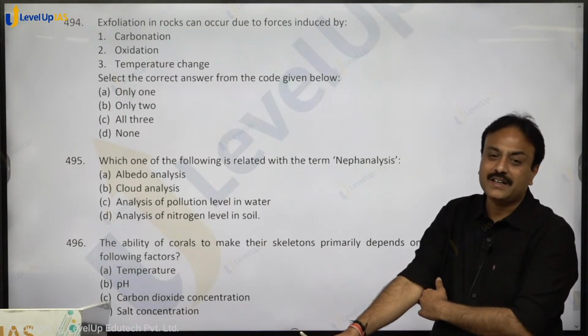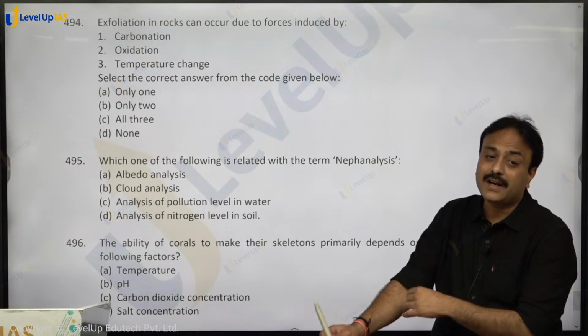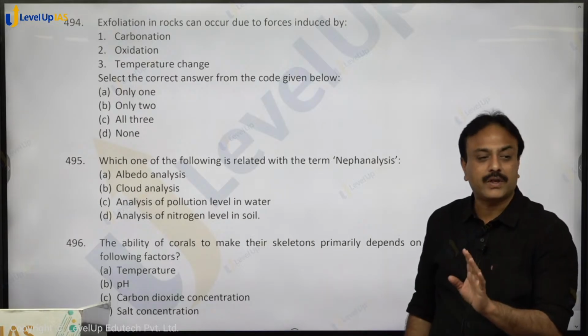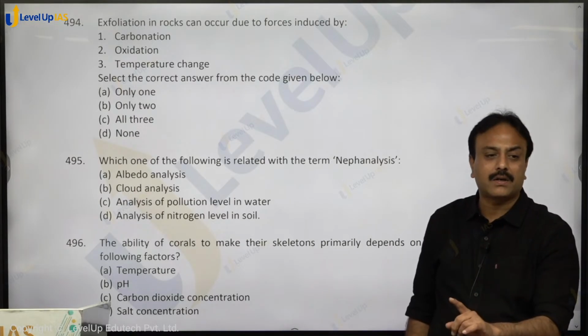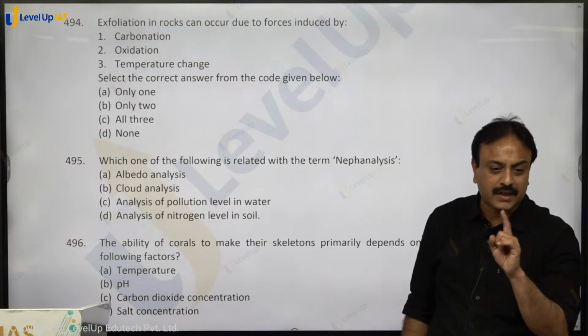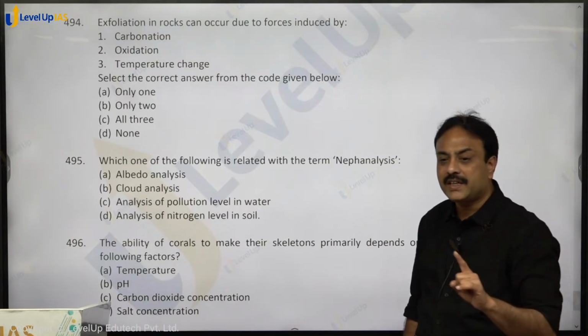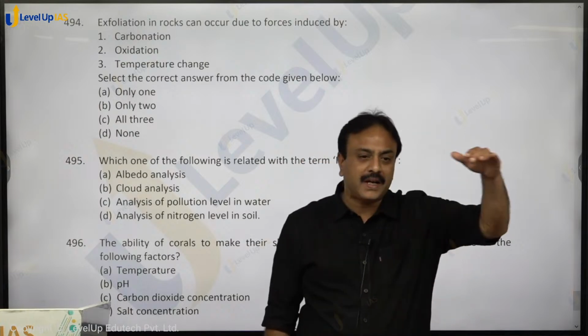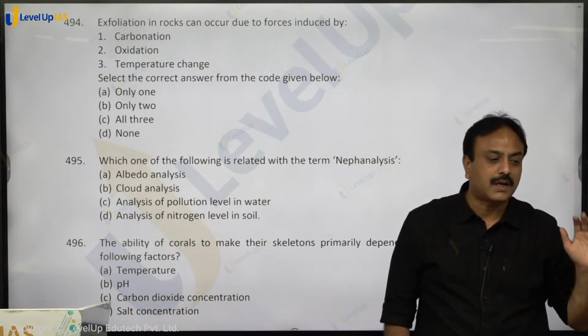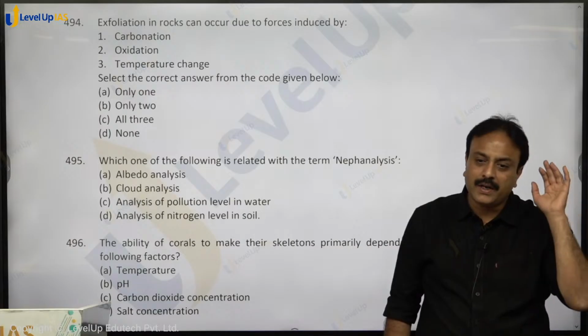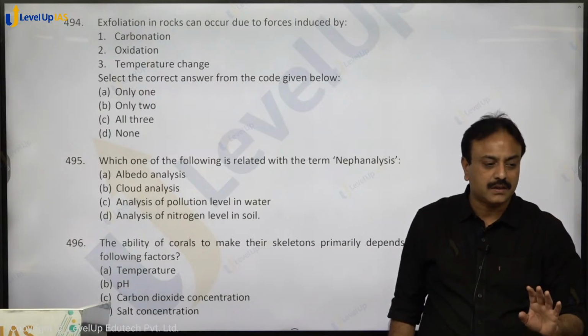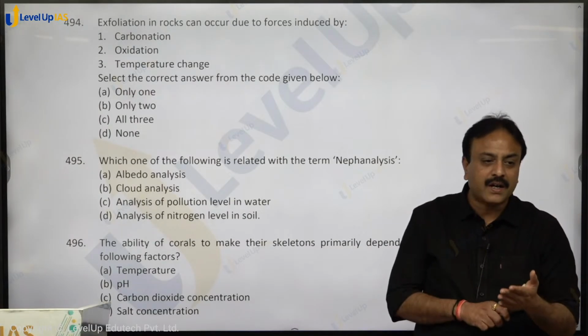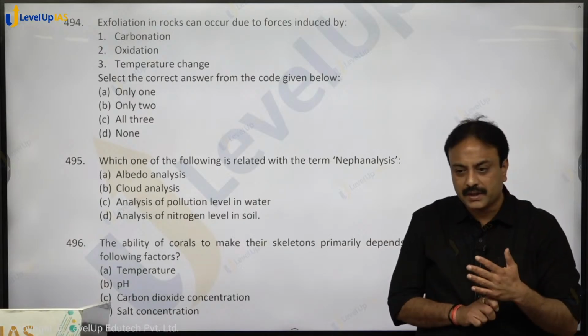Carbonation and oxidation can assist in exfoliation, but they are not the direct reason or the cause for exfoliation to take place. Exfoliation is simply removal of the top layer by thermal expansion and contraction. So that is only induced by temperature change. ऐसे exfoliation dome बनेगा या exfoliation torus बनेगा.